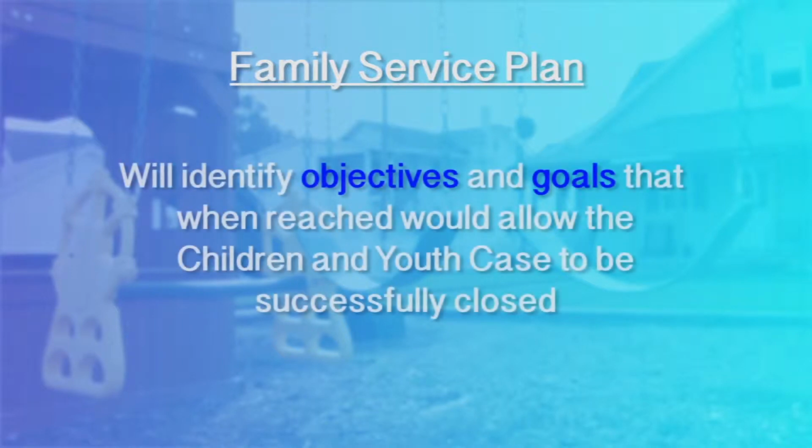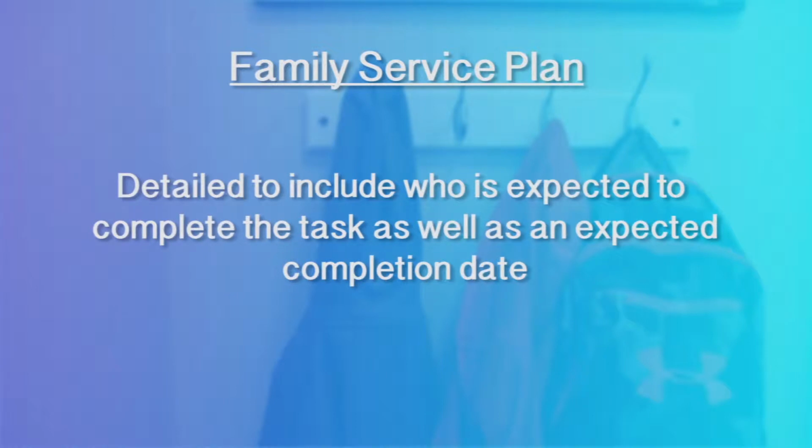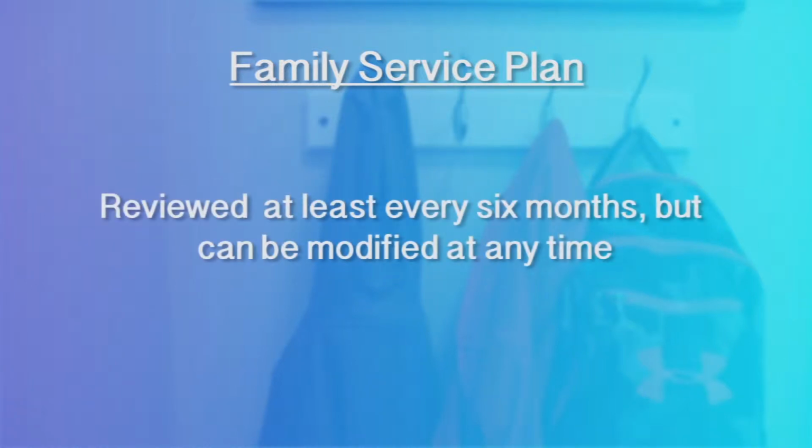Family service plans will identify objectives and goals that, when reached, would allow the children and youth case to be successfully closed. Each identified objective will be linked to a set of actions and tasks that are required to be met in order to successfully complete the objective. Each task is specific and will be detailed to include who is expected to complete the task, as well as an expected completion date. Family service plans are reviewed at a minimum of every 6 months, but can be reviewed or modified at any time if circumstances have changed.